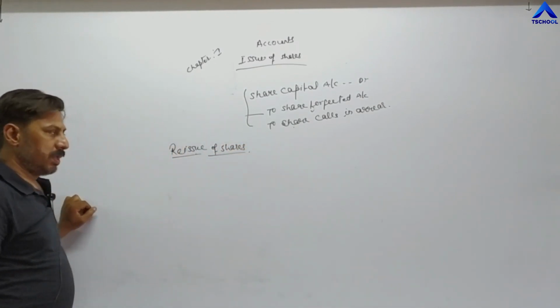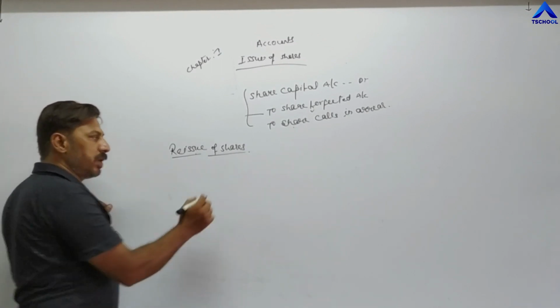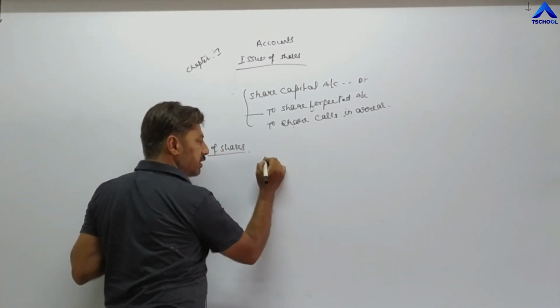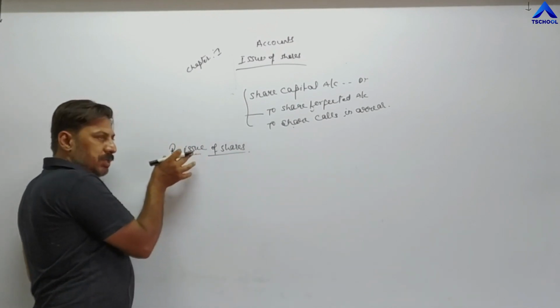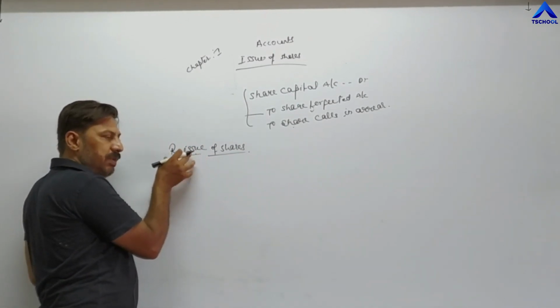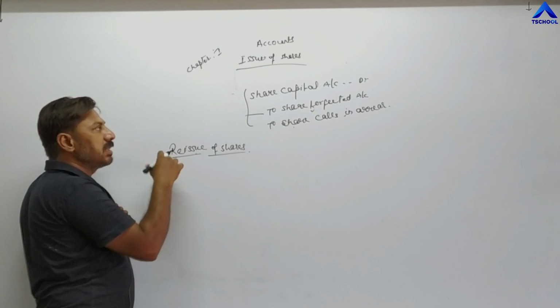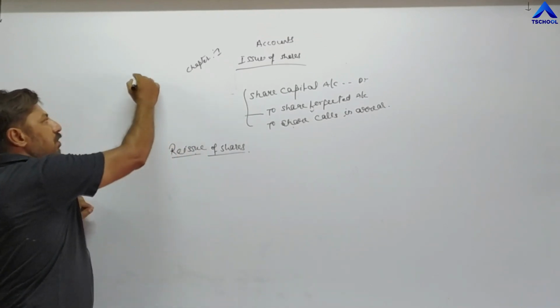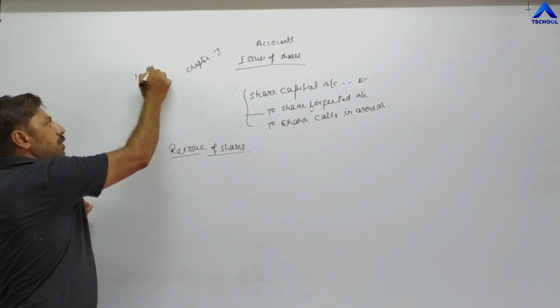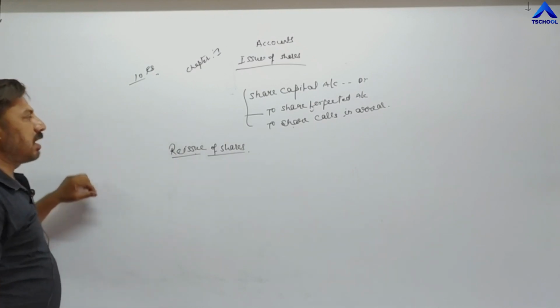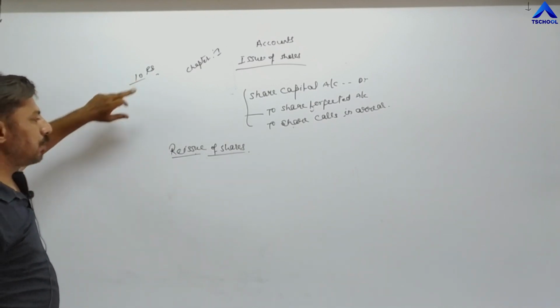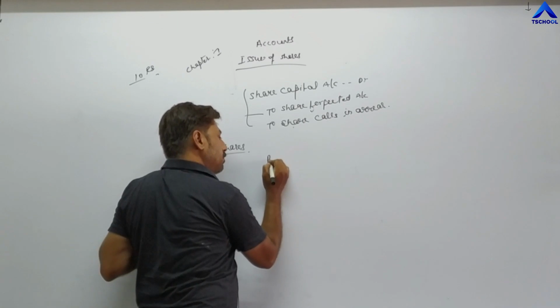In case of reissue of share we have two different, separate journal entries. If shares are reissued less than the face value, suppose the face value of the share is 10 rupees, if shares are reissued less than this value, then the entry is